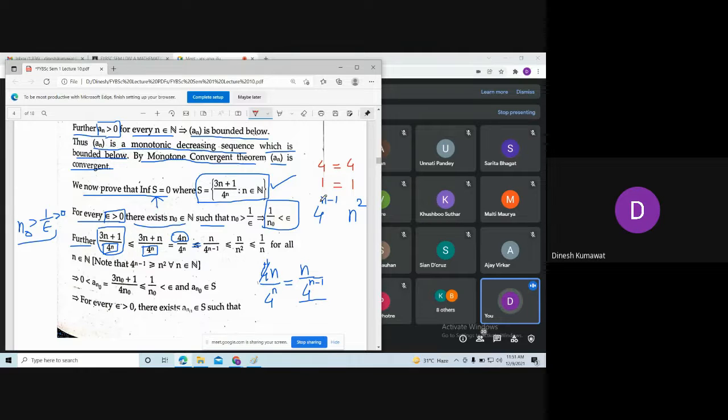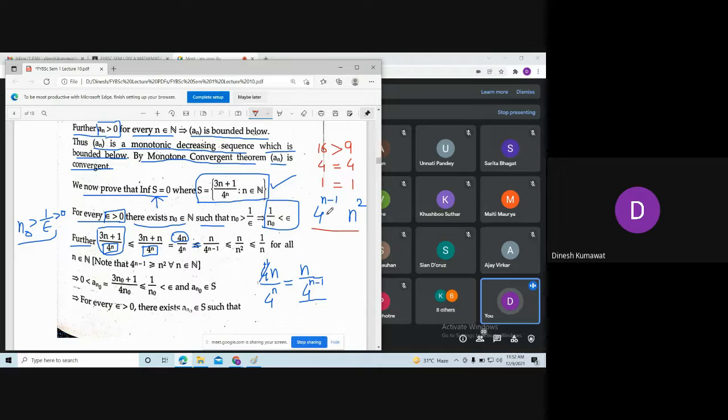Now what happens if I put n equal to 3? 4 to the power 3 minus 1 is 16, and on the other side n square, 3 square, is 9. Among these two, which one is bigger? 16. Now just try to increase your n.